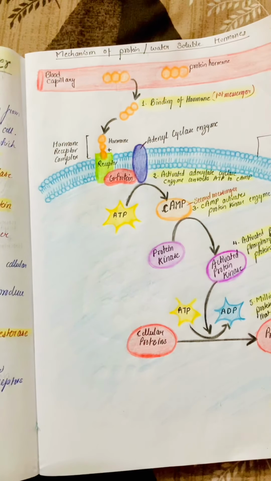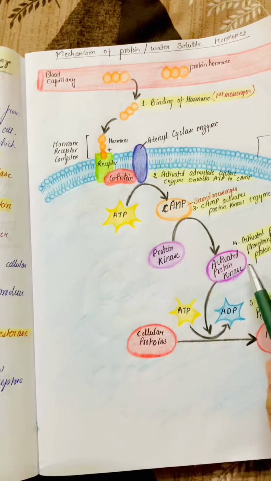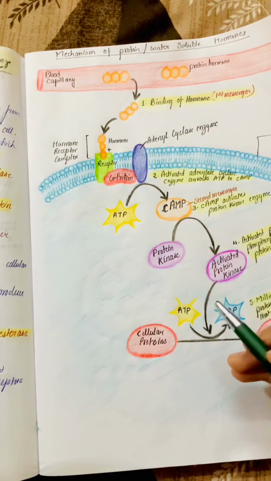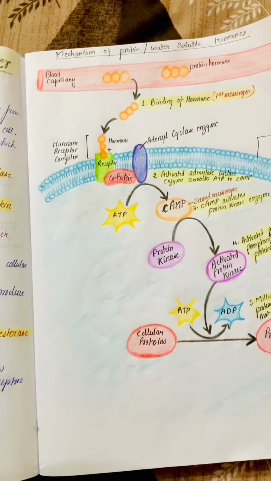Protein kinase is an enzyme that phosphorylates other cellular proteins. Activated protein kinase phosphorylates one or more cellular proteins, and these phosphorylated proteins in turn cause reactions that produce the physiological responses.